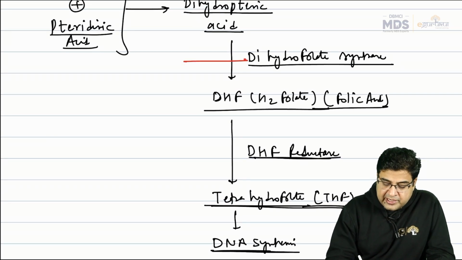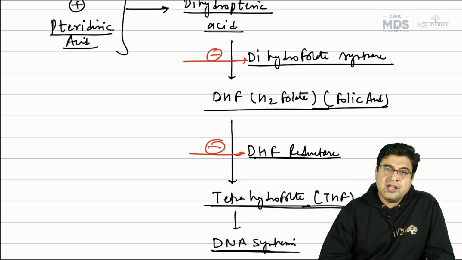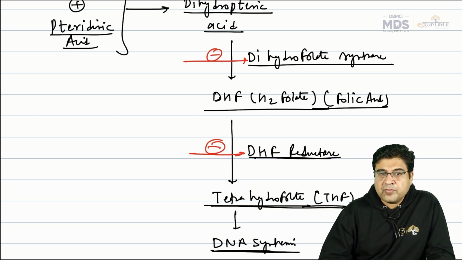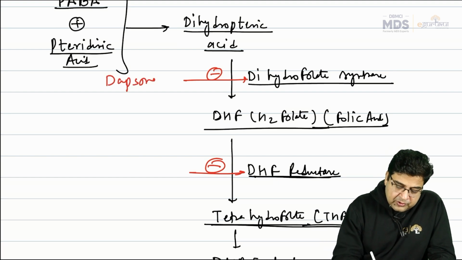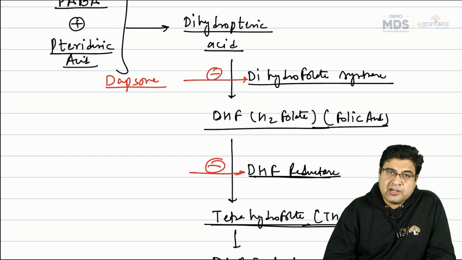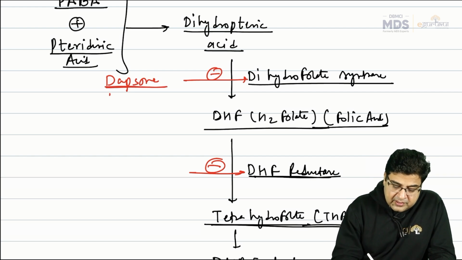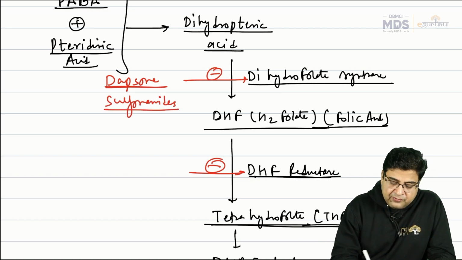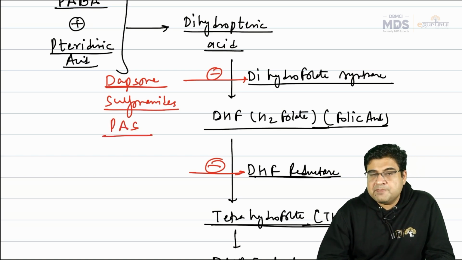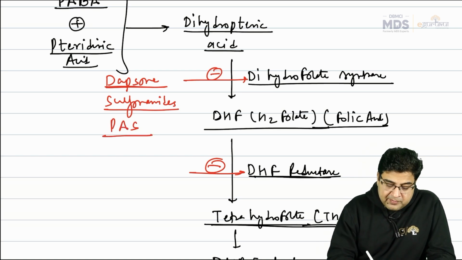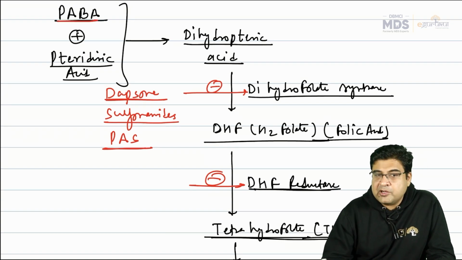So we have medicines which are dihydrofolate synthase inhibitors, and medicines which are dihydrofolate reductase inhibitors, and hence inhibit this folic acid pathway. Which medicines are dihydrofolate synthase inhibitors? These medicines are like Dapsone, a drug that we use for leprosy. We have a medicine like PABA itself. We have antibiotics like sulfonamides, which are inhibitors of this enzyme. We have a medicine like PAS, para-amino-salicylic acid, whose structure resembles para-amino-benzoic acid.